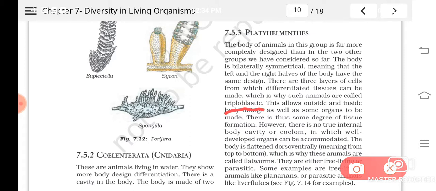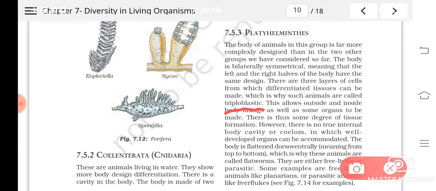You might have heard about the zygote. What is a zygote? It is a single cell from which all the other organs are formed. During the development of the different organs, this single cell will first divide to form a mass of cells, and this mass of cells will get arranged in three layers.